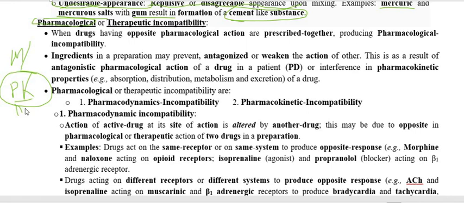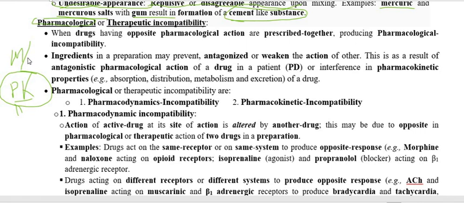In this, there is a change in absorption, distribution, metabolism, or excretion. When we give two drugs together and a change in these properties occurs, we call it the pharmacokinetic type of incompatibility, which comes under the pharmacological or therapeutic incompatibility.